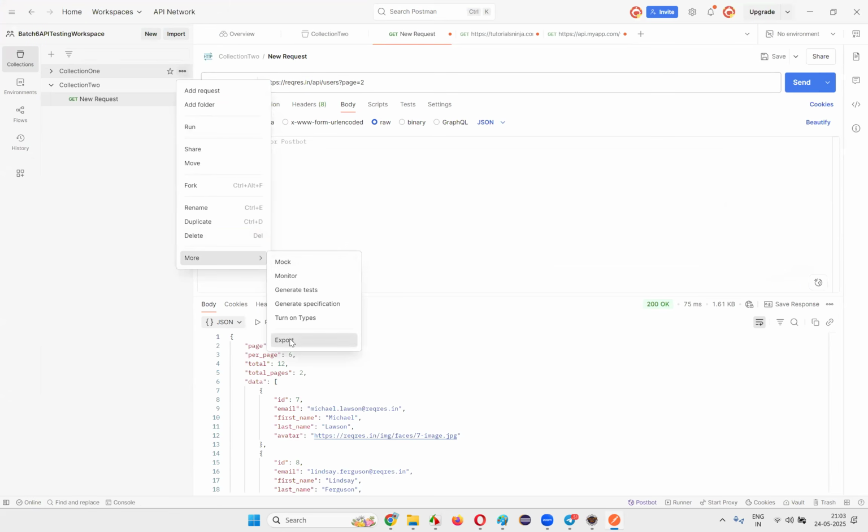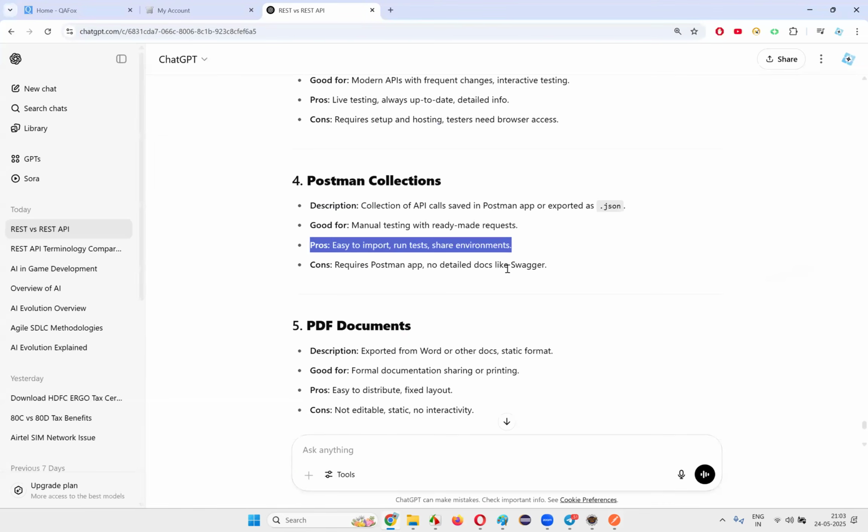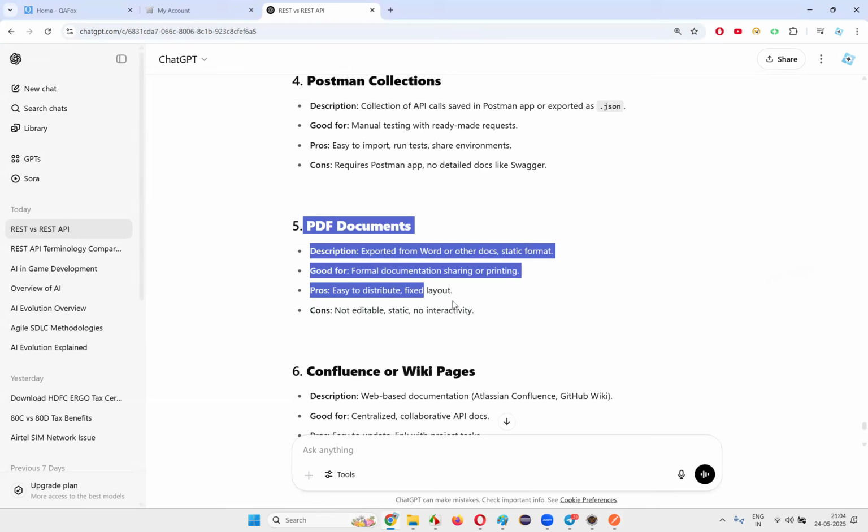More export options are there. Developers can export them in the JSON format and give it to you, and you can simply import and start testing. That is another way. Postman collections also they can give in a PDF document.